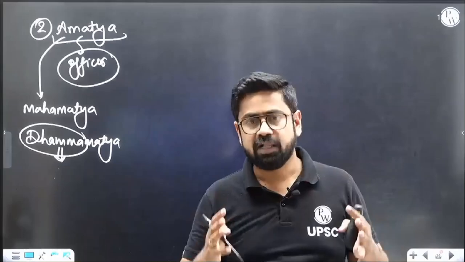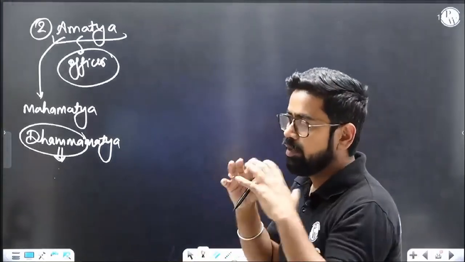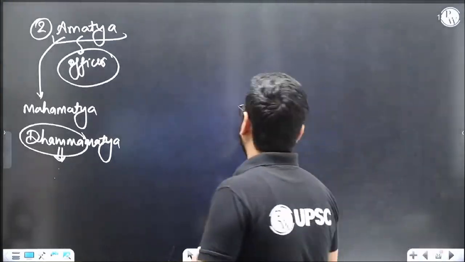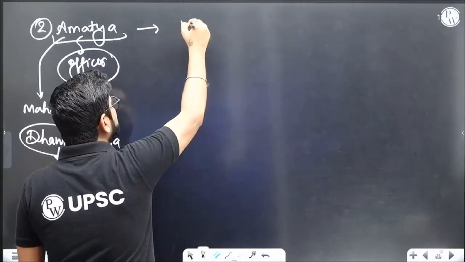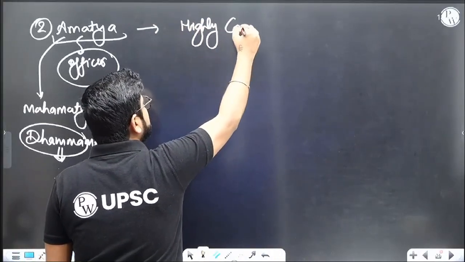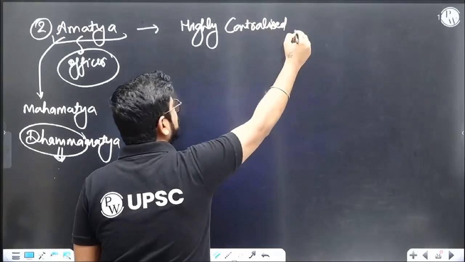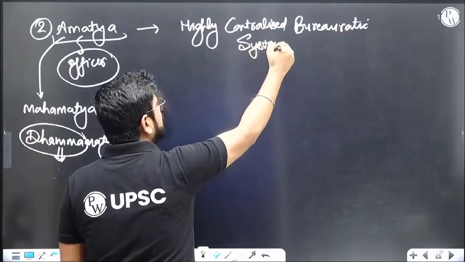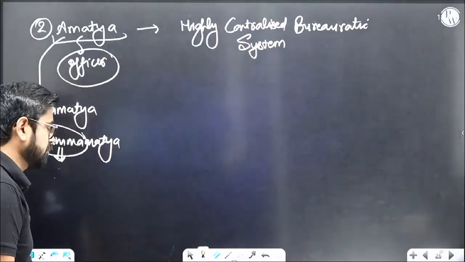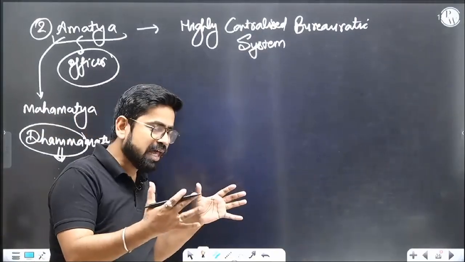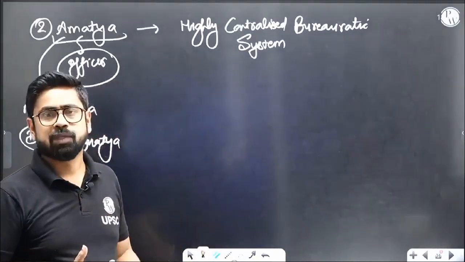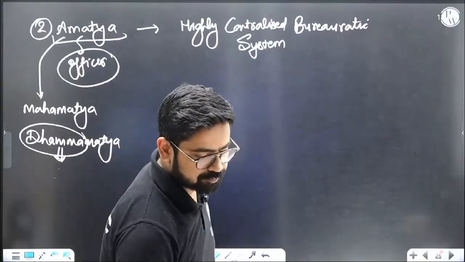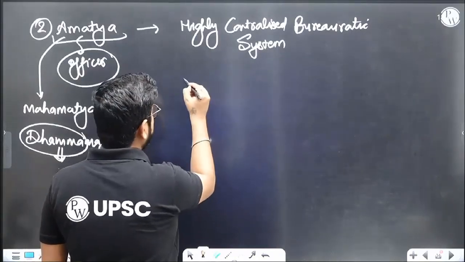So let's talk about the bureaucracy part. Let's talk about the system. Below Ashoka, we will see a highly centralized bureaucratic system. In a mighty empire, the system is highly centralized bureaucratic. That means the power is with the center. You will see a lot of ministers over here who will hold a lot of powers. For example, below the king there is a proper Mantri Parishad.